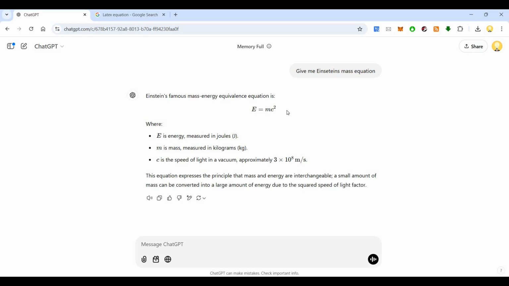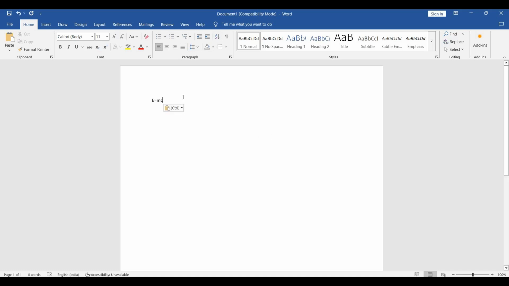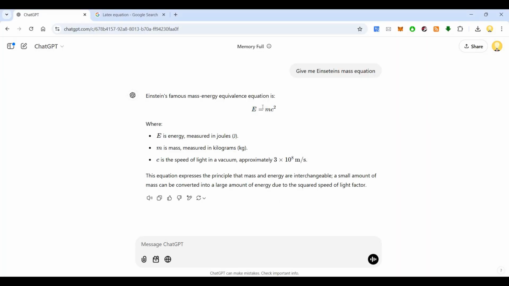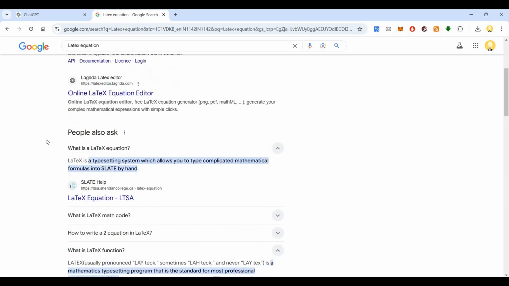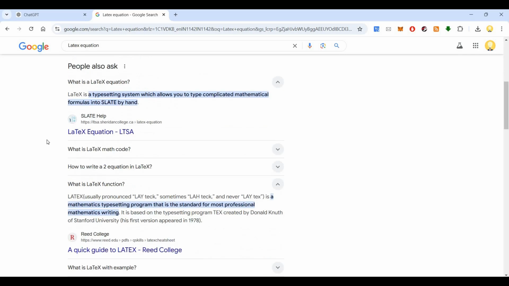So what happens is that when you copy this E is equal to mc square and try to paste it in Word, it comes like this. The square is not coming up here. So why does this happen? This is happening because when you try to transfer it to Word, it is not able to understand what you have just copy pasted. That is where you need something called LaTeX. LaTeX is a mathematical typesetting program that is standard for most professional math writing in the computer space.